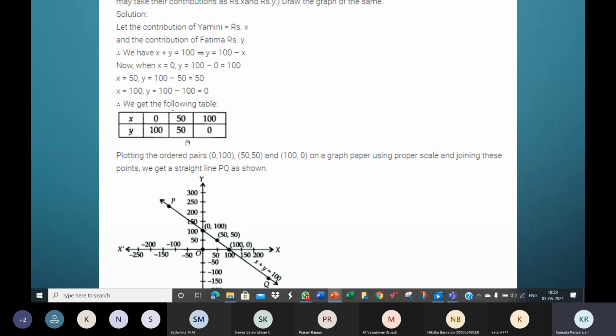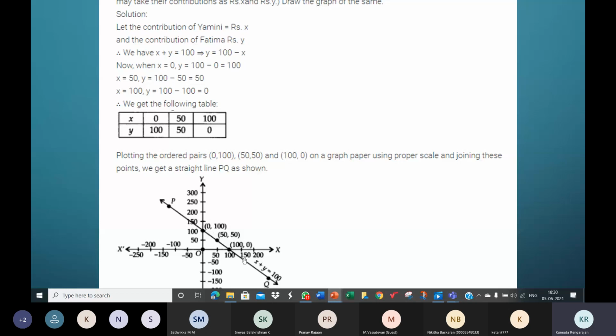So for these plotting points, 0, 100, 50, 50, 100, 0, you can see that the x values are multiples of 50. Y values also multiples of 50. So here along the x-axis, 1 centimeter is 50 units, and the y-axis, 1 centimeter is 50 units, which will work. But if you have values like 20, 80, 70, 30, it may be difficult to plot. You will lose the accuracy.